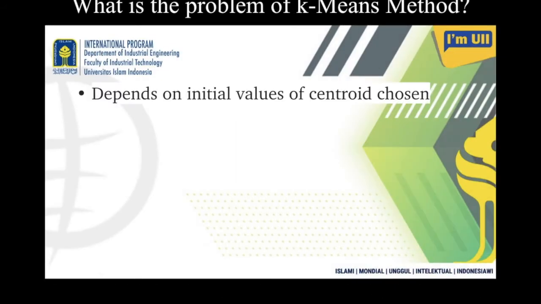Now there are problems with k-means. The first problem is that it depends on the initial value of the centroid chosen. For example, instead of choosing Kolkata and Jakarta as the cluster centers, I may choose two cities like Jakarta and Kuala Lumpur.